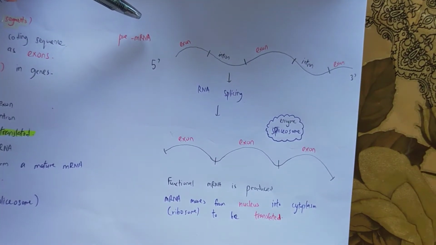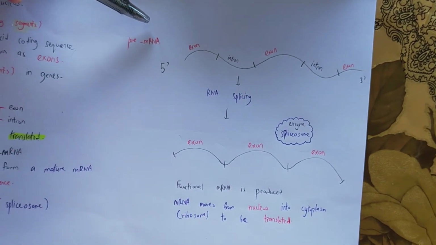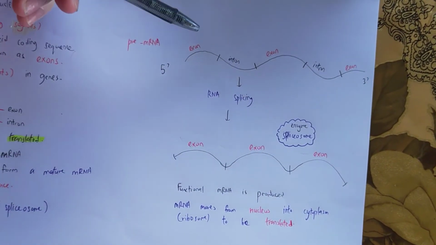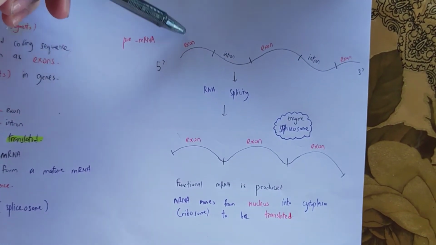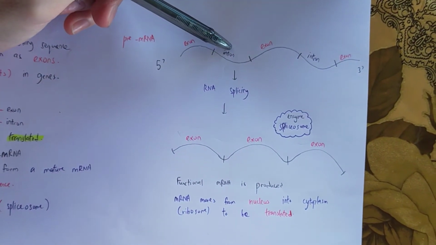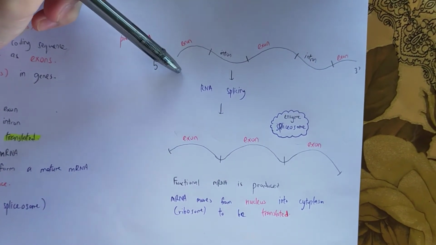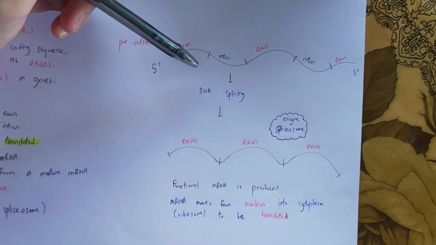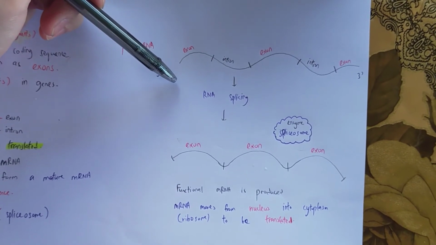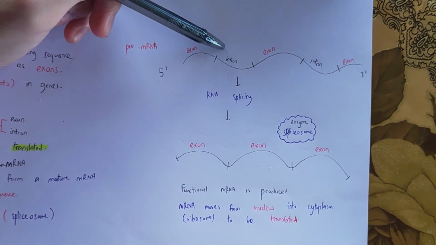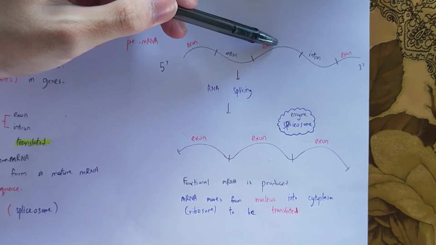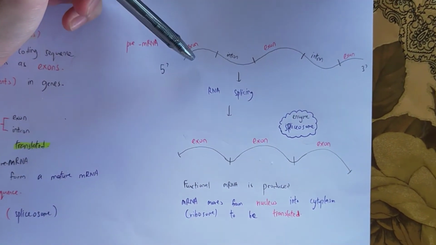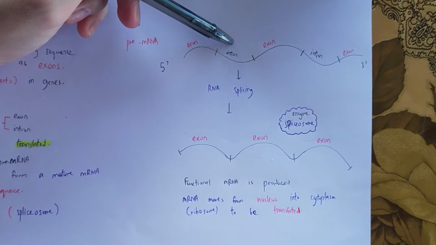Now, I'd like to show an example of the RNA splicing process. In this case, coding sequences, exons, and non-coding sequences, introns, are found along an mRNA strand in eukaryotes. Coding sequences are not continuous, as introns are found between the coding regions, the exons. Pre-mRNA contains exon and intron regions.